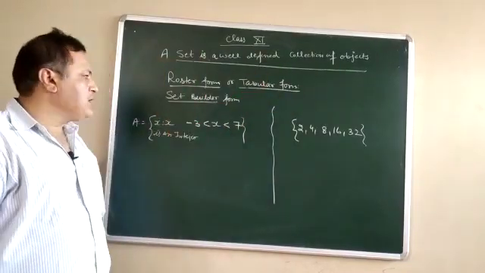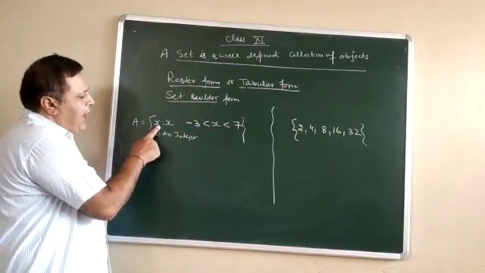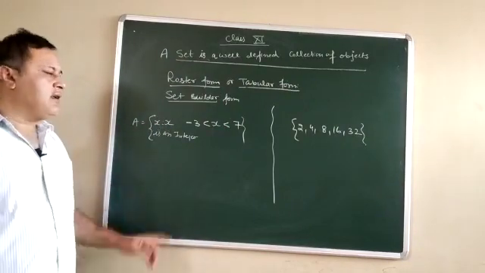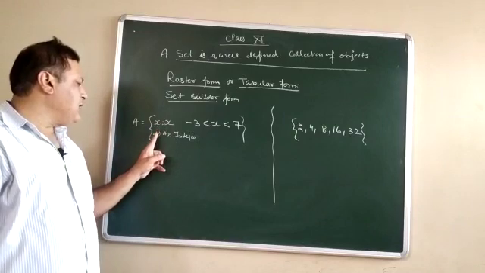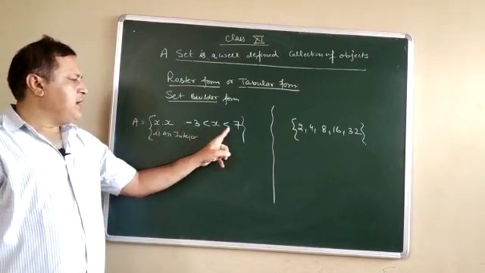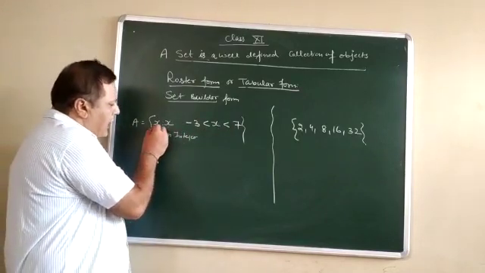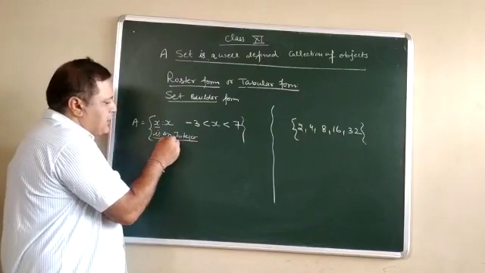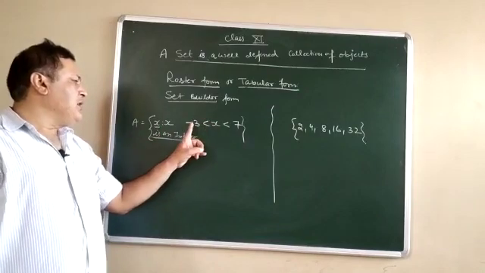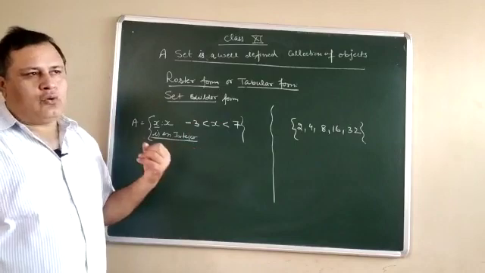Now see, I will discuss with one example. A set A is given to us: A equals x such that x, these two dots represent such that, x is an integer where x is greater than minus 3 but less than 7. In this case, x should be an integer, x should be greater than minus 3 and less than 7. In that case, what to do and how to write?